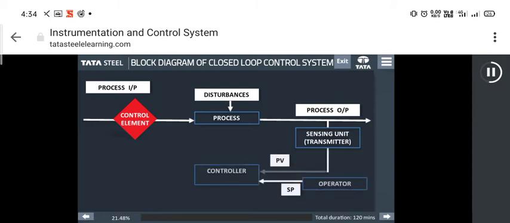Following is the simplified block diagram of process control. It is basically describing the workflow of process control. First, the process starts and a lot of disturbances get along the output.